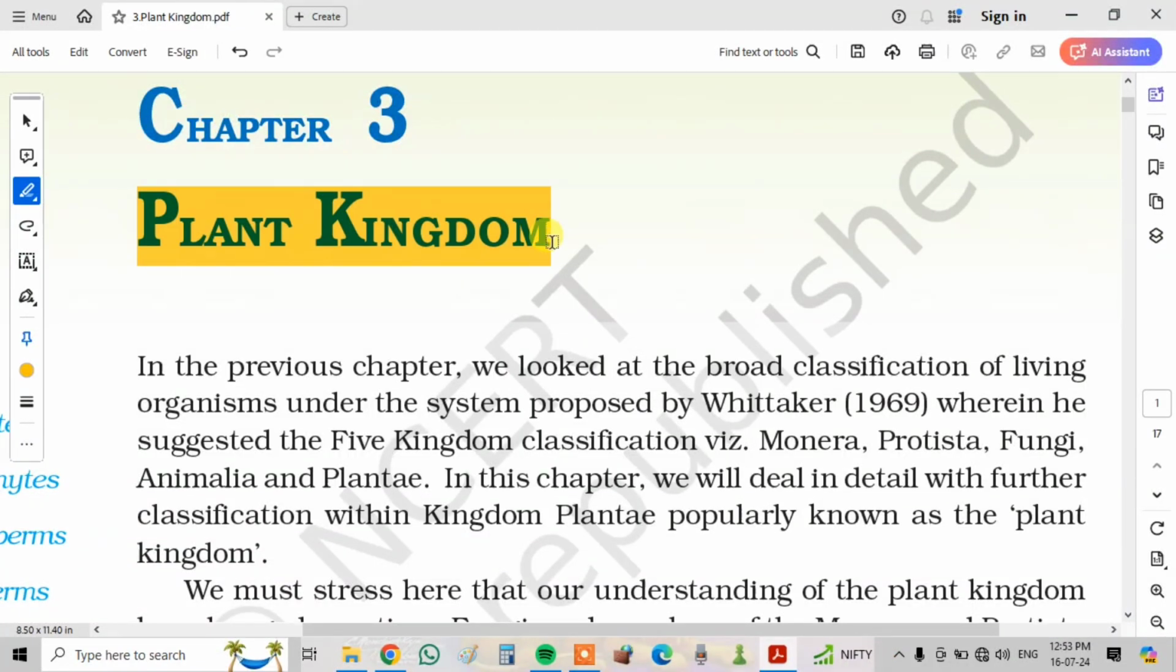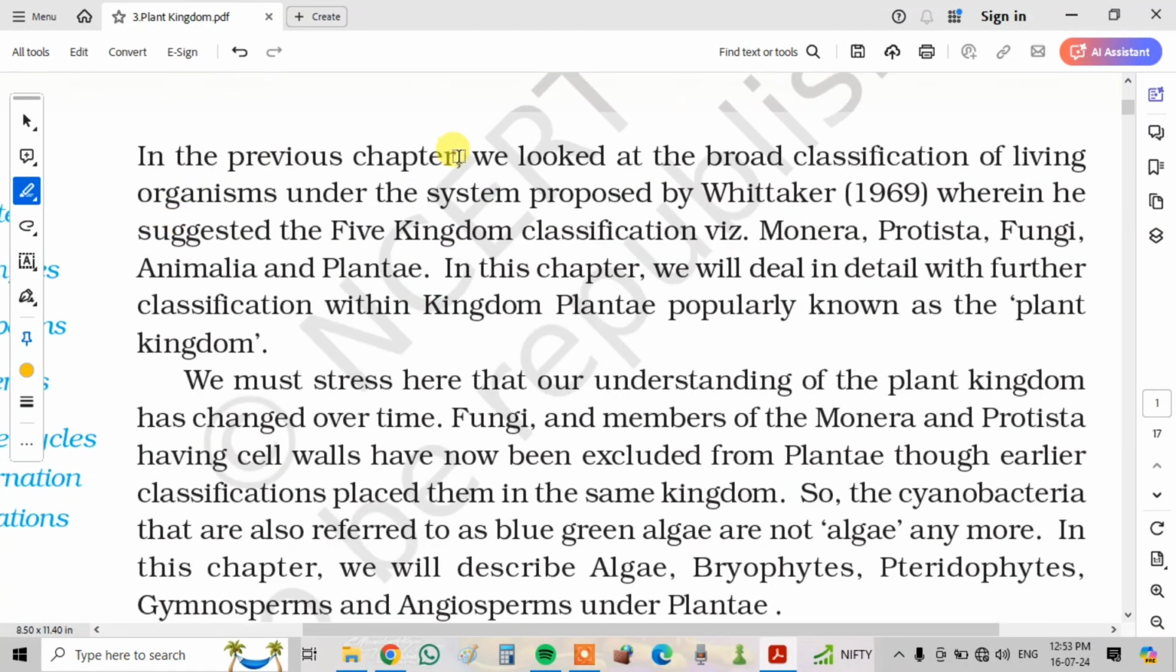Chapter 3 Plant Kingdom. In the previous chapter, we looked at broad classification of living organisms under the system proposed by Whittaker in 1969, wherein they suggested the five kingdom classification: Monera, Protista, Fungi, Animalia, and Plantae. In this chapter, we will deal in detail with further classification within Kingdom Plantae, popularly known as Plant Kingdom.